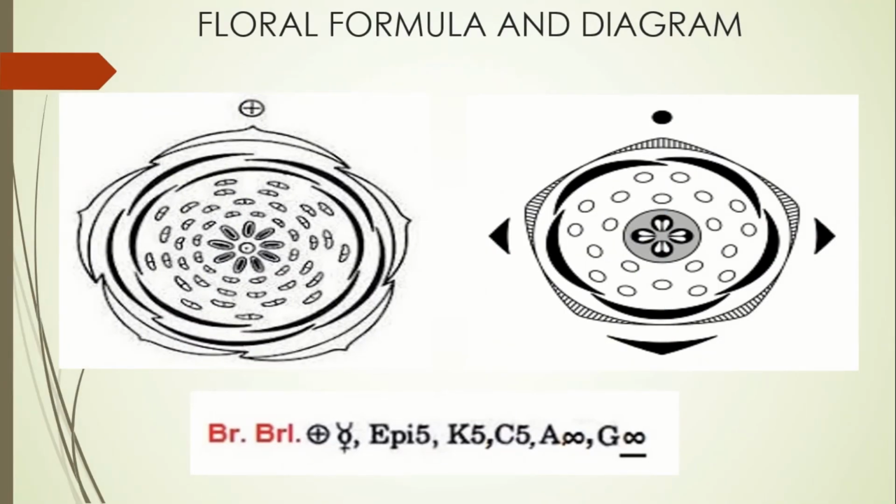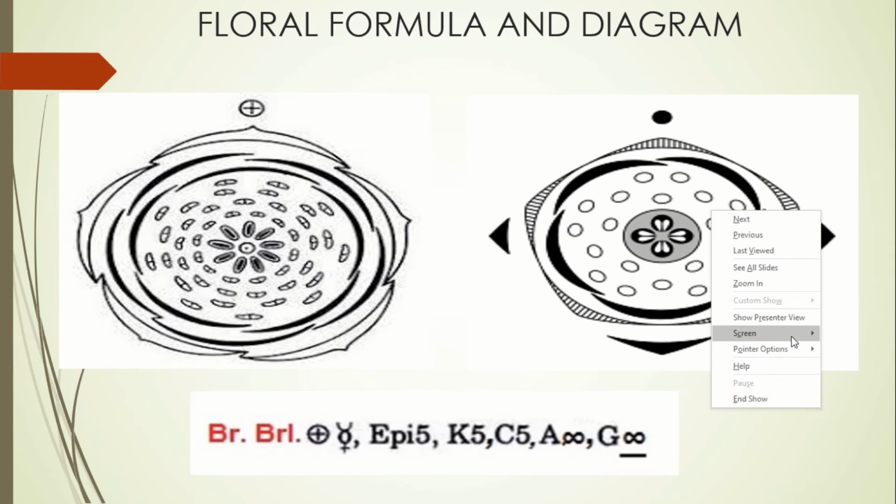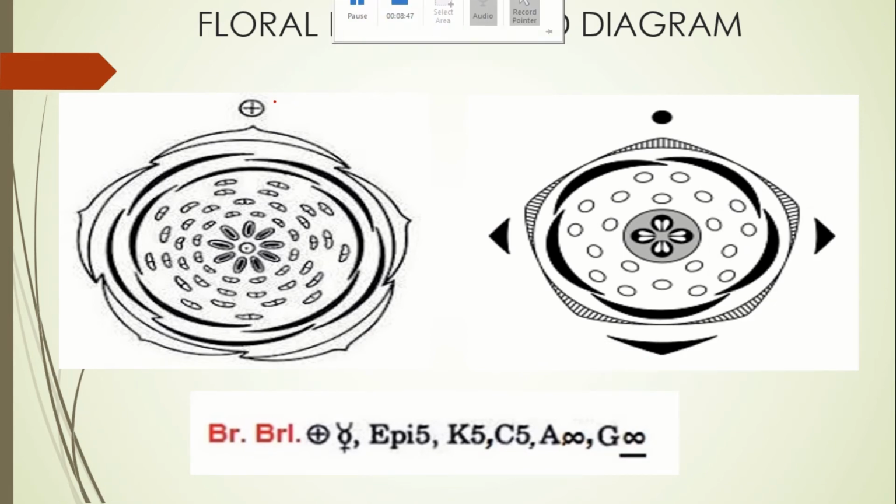So here is the floral formula and diagram of this family. Let's place a pointer to make it easier. Okay, so this one is the main axis. This indicates the main axis. Then we have the sepals, which are numbered at 5.